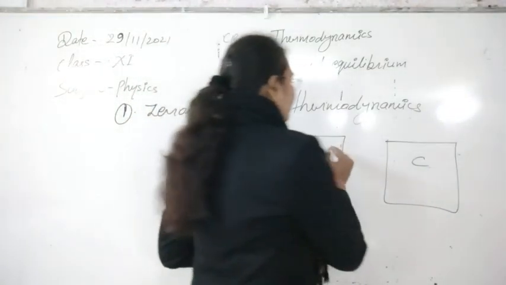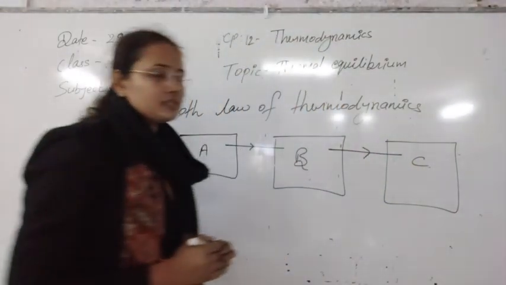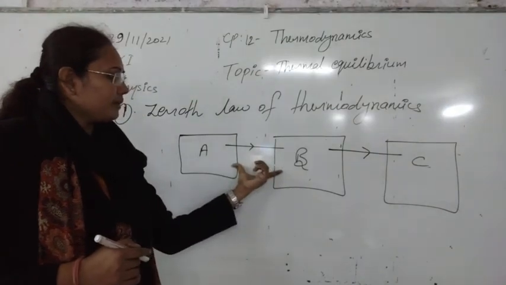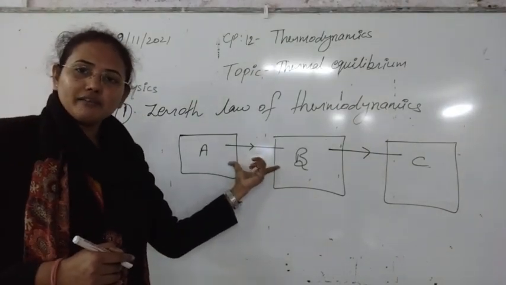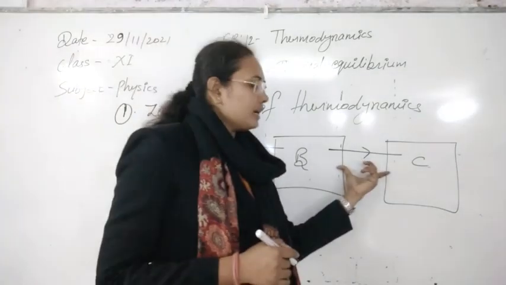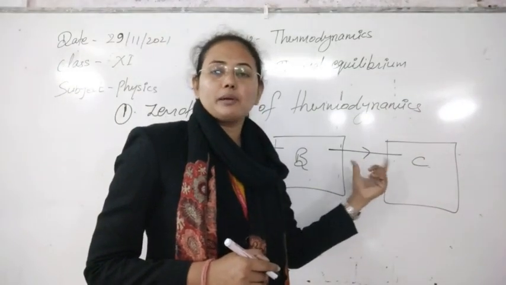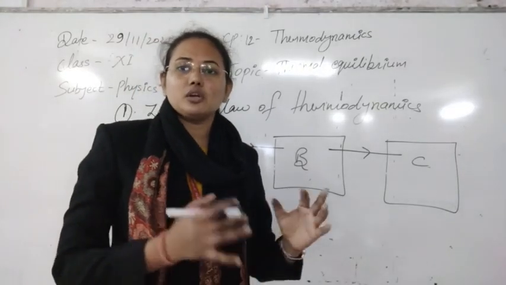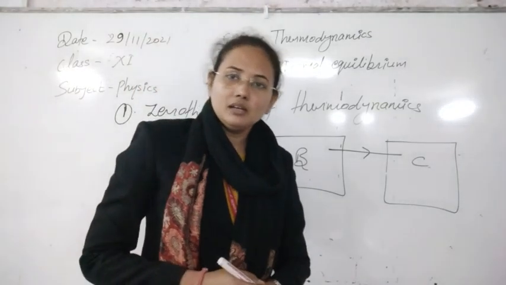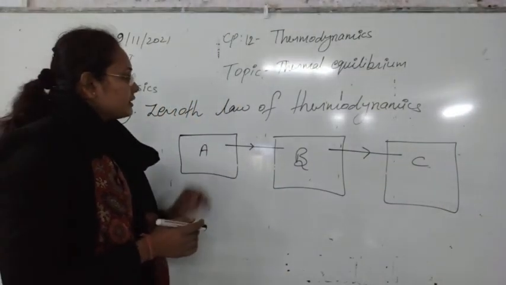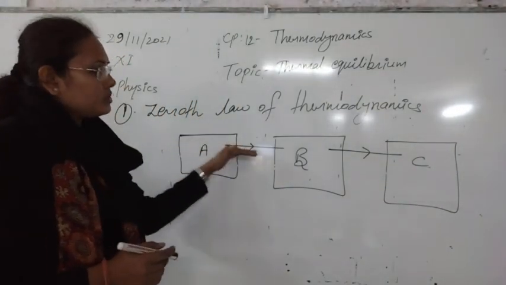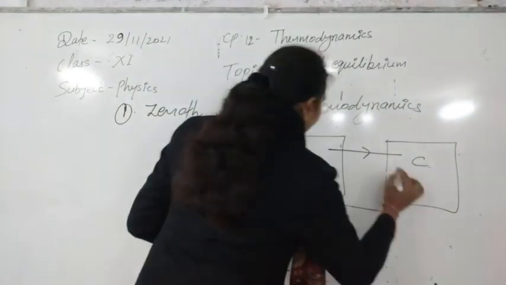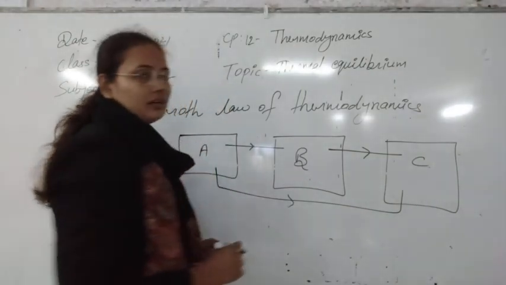And also B and C are in thermal equilibrium. What does it mean here? If A and B are in thermal equilibrium, all the macroscopic properties of A and B are the same. And if B and C are in thermal equilibrium, again all the macroscopic properties of B and C remain the same with time continuously. So this law is saying that whenever two systems are separately in thermal equilibrium with a third, then these two systems, C and A, will automatically be in thermal equilibrium.